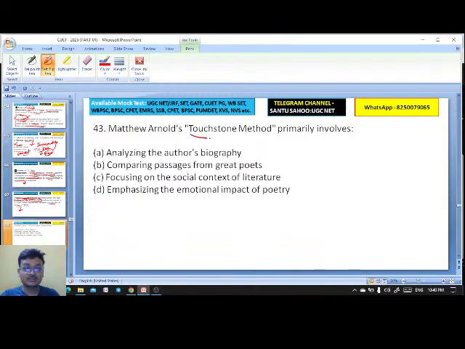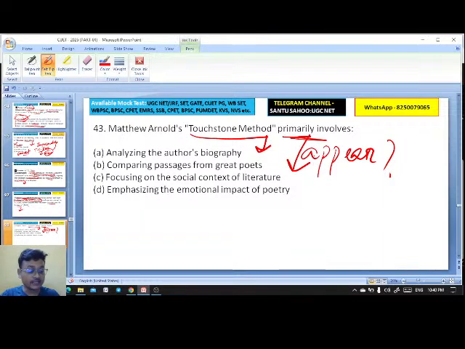Matthew Arnold's touchstone method appears in which book? Let me know in the comment box. It primarily involves analyzing the author's biography, comparing passages from great poets, focusing on the social context of literature, or emphasizing the emotional impact of poetry. Matthew Arnold's touchstone method is a comparative criticism.